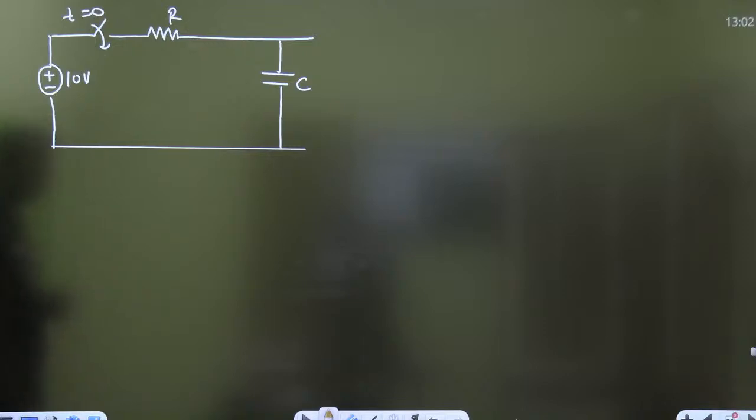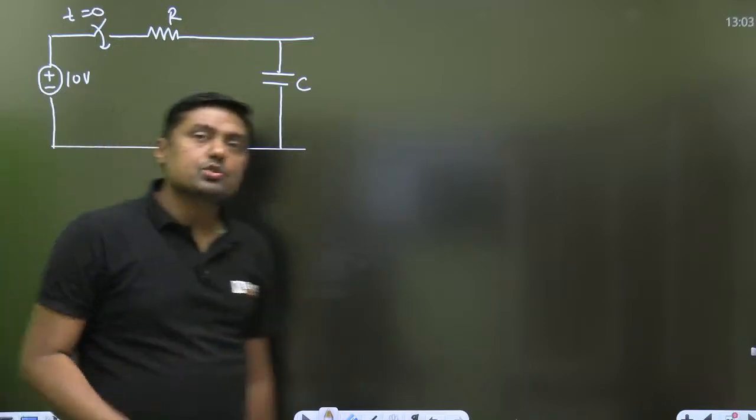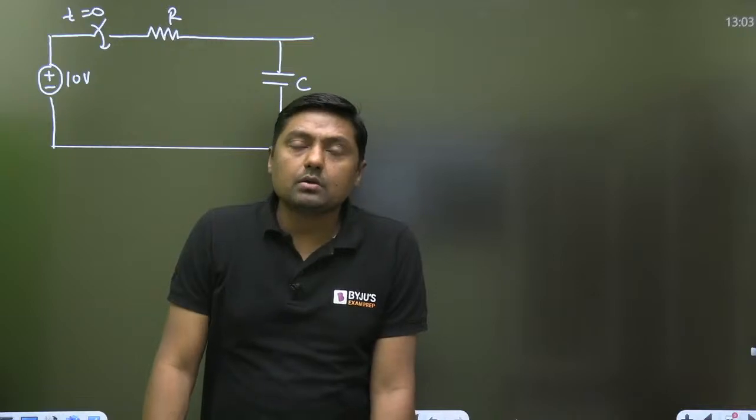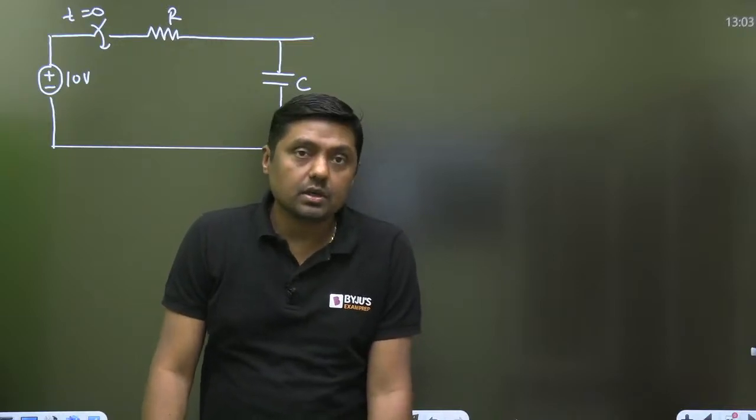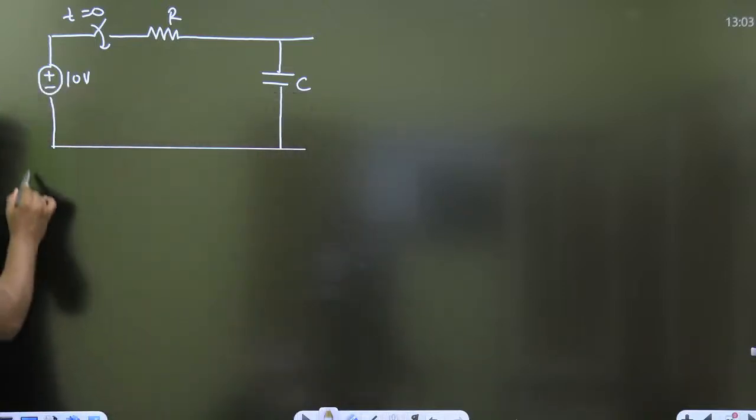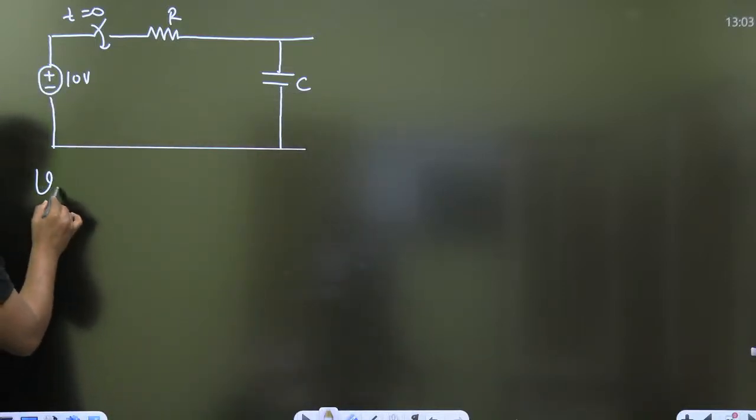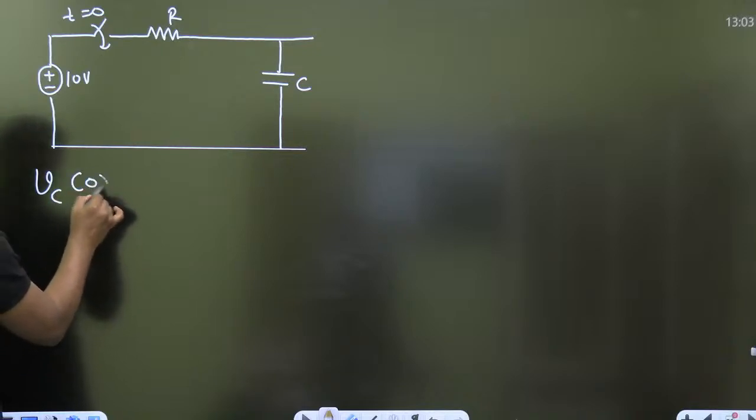Right. Exactly at t equal to 0, the switch is closed. Always remember, there will be some initial voltage across the capacitor. If there is some initial voltage across the capacitor, what will be the initial voltage? It will be given in the question.